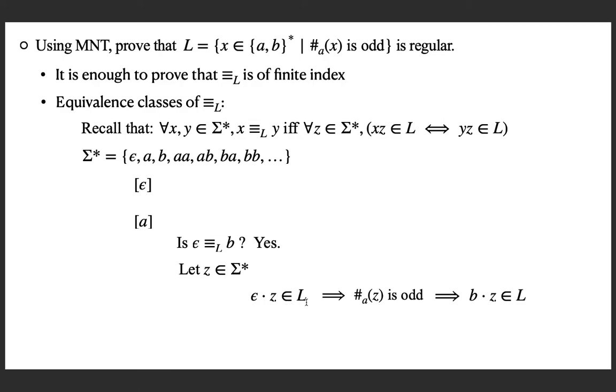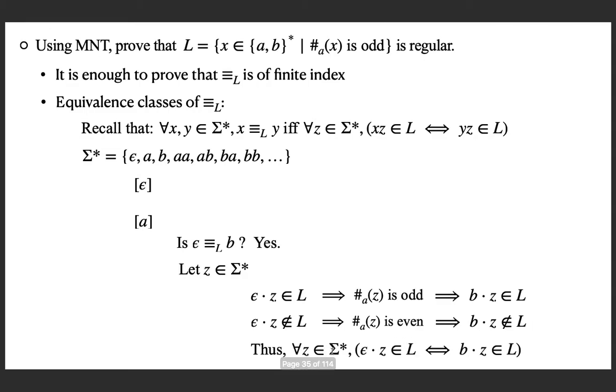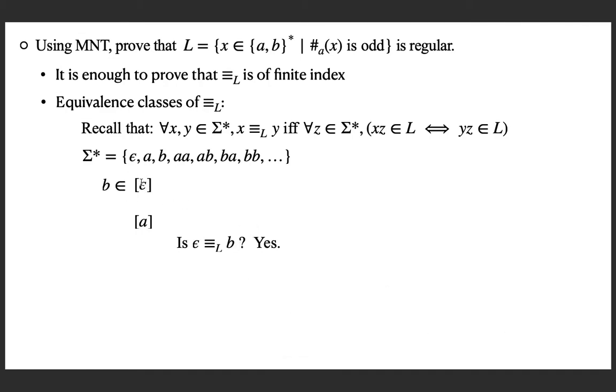Now the other case, suppose epsilon Z is not in the language. Then why is it so? Because the number of A's in Z is even. Then what will be the number of A's in BZ? Even number plus 0 is even. So it is not in the language. So you can see that for all Z, when you concatenate Z with epsilon and B, either both are in the language or both are not in the language. Hence these two are related and hence B is going to the equivalence class of epsilon.